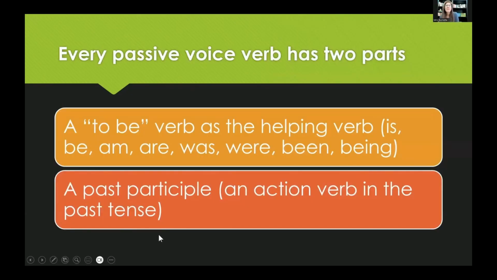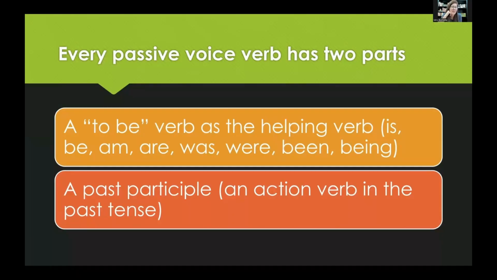All right, every passive voice has two parts. This is a good way to know for sure if you have a passive voice. First, they start with a to-be verb as the helping verb. And the to-be verbs are is, be, am, are, was, were, been, and being. So if you have a verb phrase that starts with one of those helper verbs, you could have passive voice. Not always, but you could.